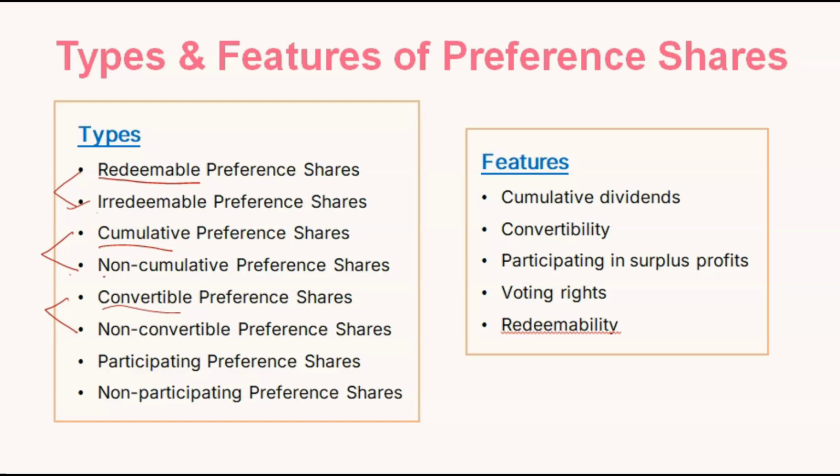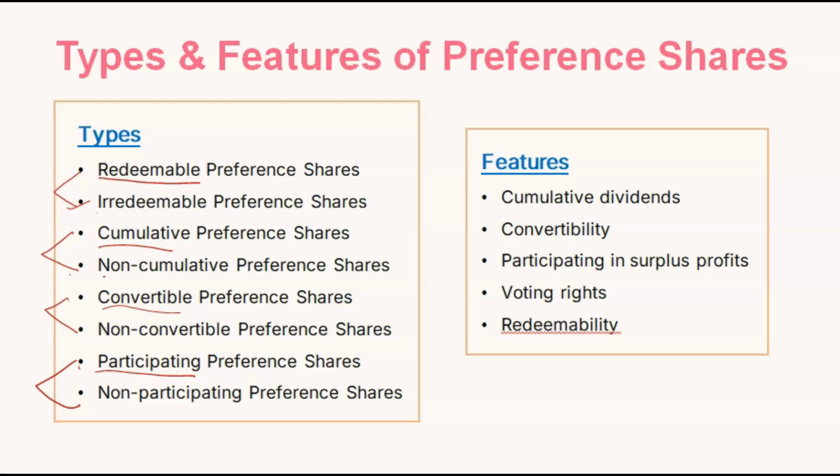Now participating and non-participating. Sometimes, along with the fixed dividend, the participating shareholders get extra dividends from extra profits also. Suppose in a year the company is having profits, but other than that profit, the company got surplus money from somewhere, extra profits, maybe from some activity it has done in the past.